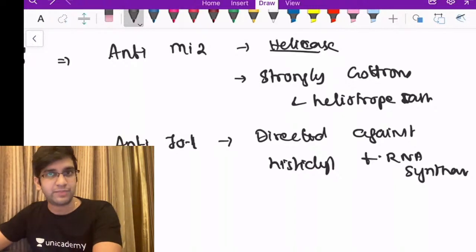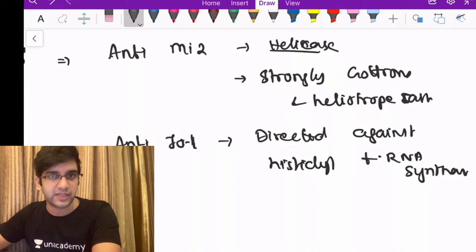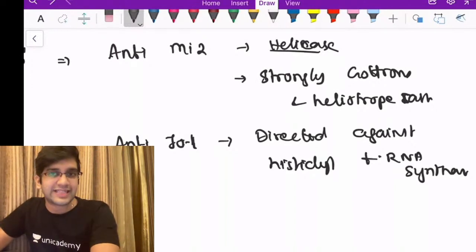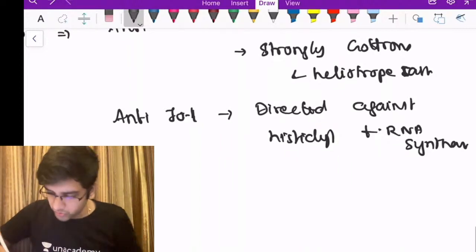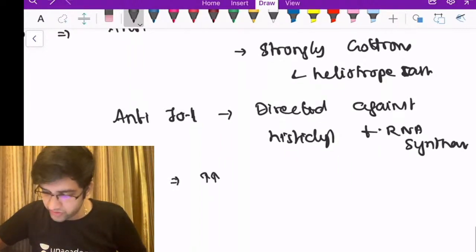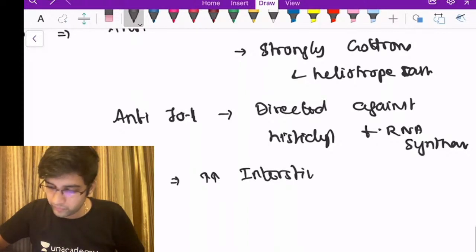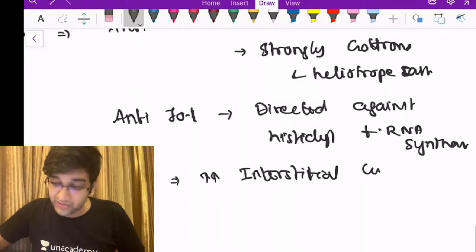It's also associated with skin manifestations, but here the entire group of manifestations is called mechanic's hands. Mechanic's hands is a very classical finding seen in anti-Jo-1 antibody induced myositis, right? So here again, there is more incidence associated with interstitial lung disease, arthritis.